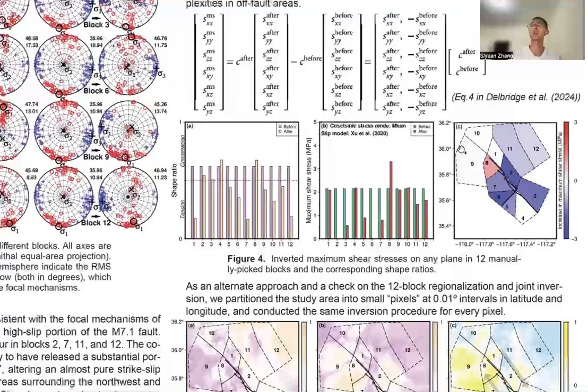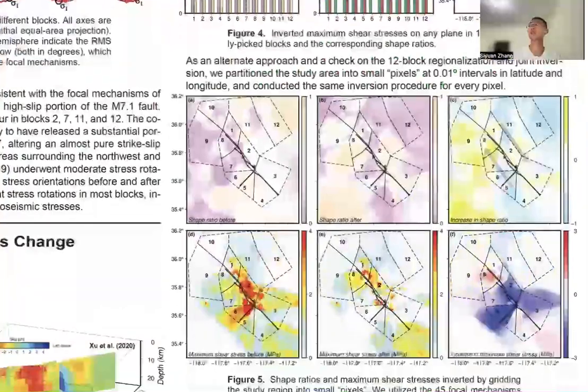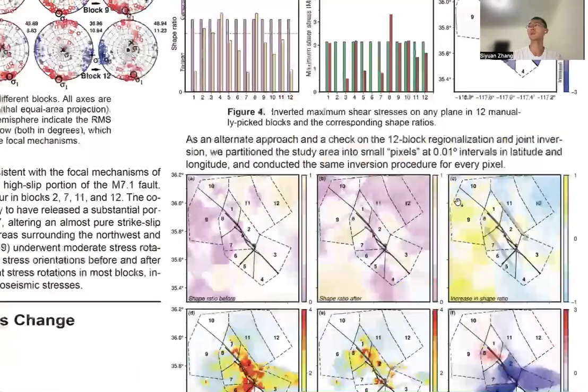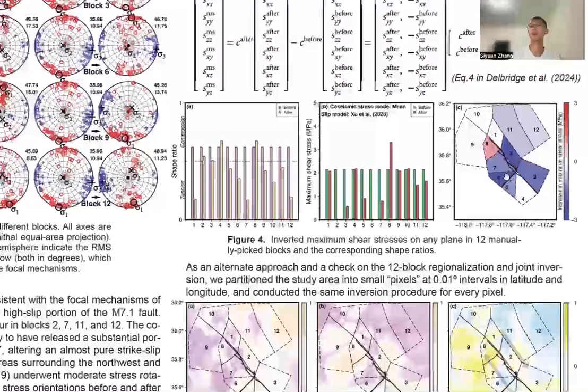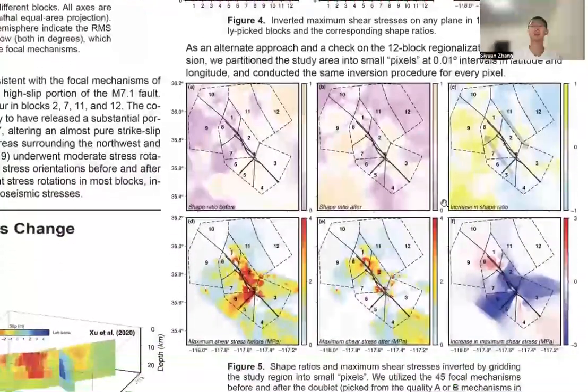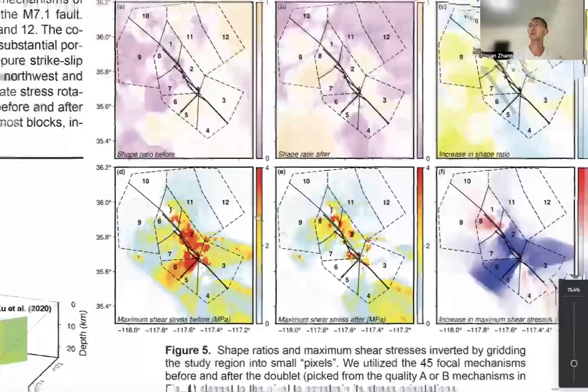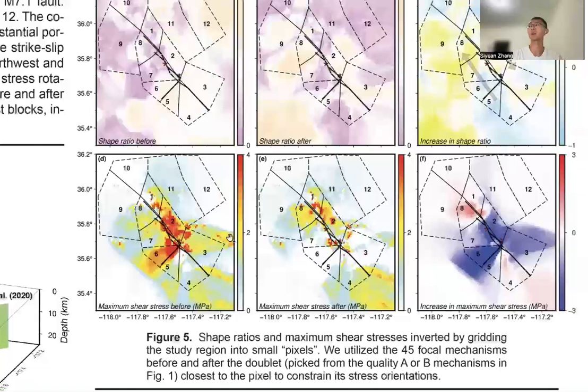Furthermore, we conducted a pixel inversion by partitioning the study area into small pixels at 0.01 degree intervals in both directions. The pattern of the stress increase is consistent with that from the block inversion above. When looking at the amplitude of these maximum stresses, this color bar is truncated, but the maximum value is about 9.5 megapascal, which is 1 to 2 orders of magnitude smaller than predictions from Byerlee's law, indicating a very weak continental crust. Elevated fluid pressure or low friction coefficient could be used to explain it.